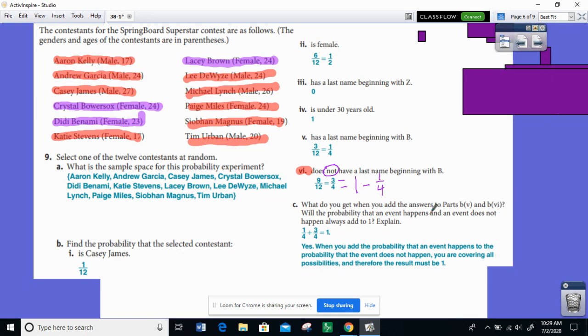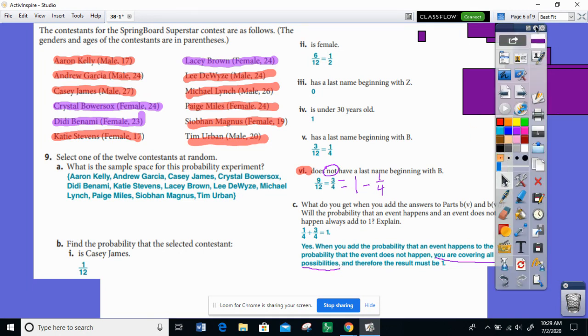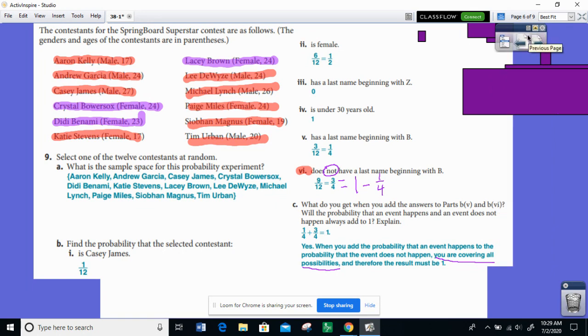In other words, you are including all possible outcomes in the sample space. What's the probability of all possible outcomes in the sample space? That's a probability of 1. That's the probability of something that is certainly going to happen.